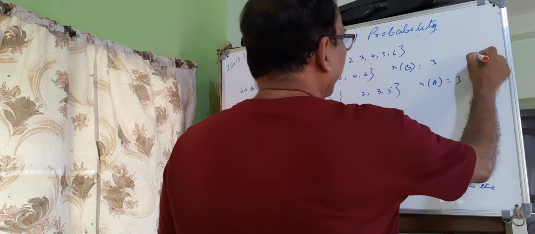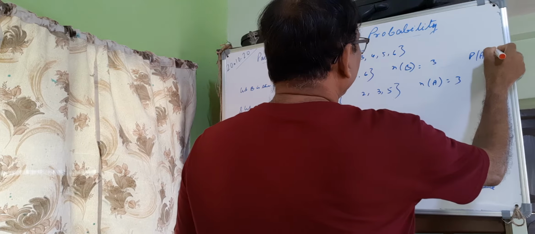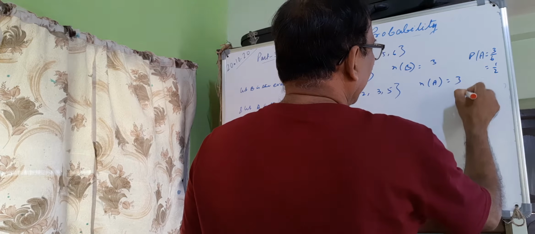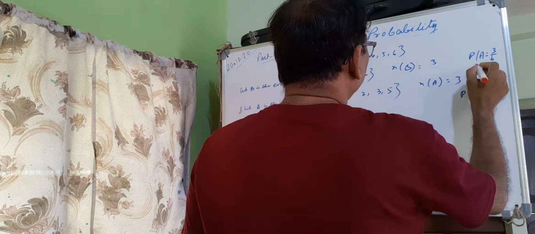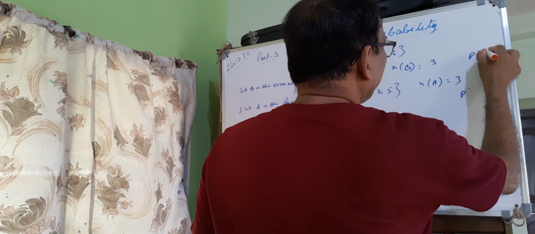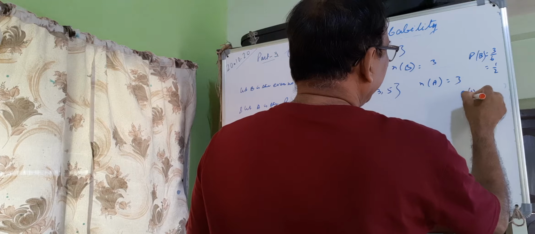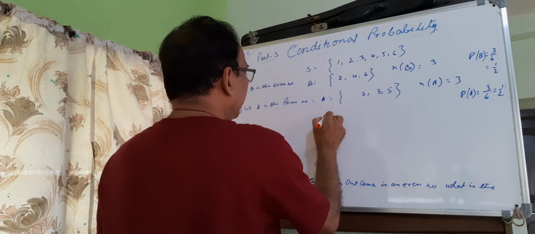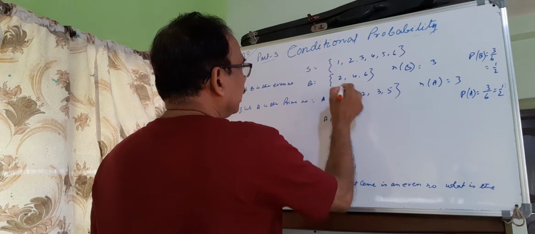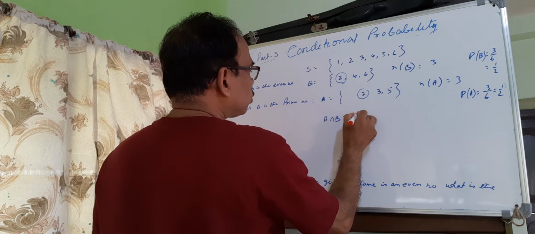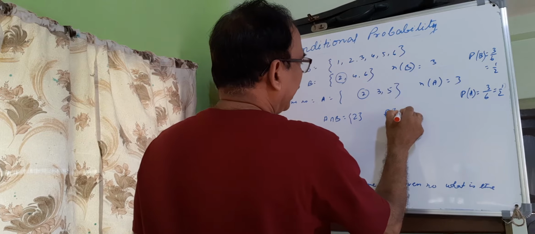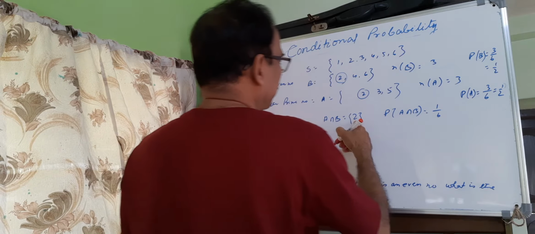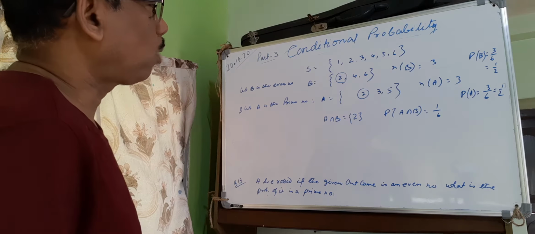That is P(A), P(A) is 3 by 6, that is half. P(B) is 3 by 6, that is half. And A∩B, this is common, A∩B is 2. So P(A∩B) is 1 by 6, because it is a single number.